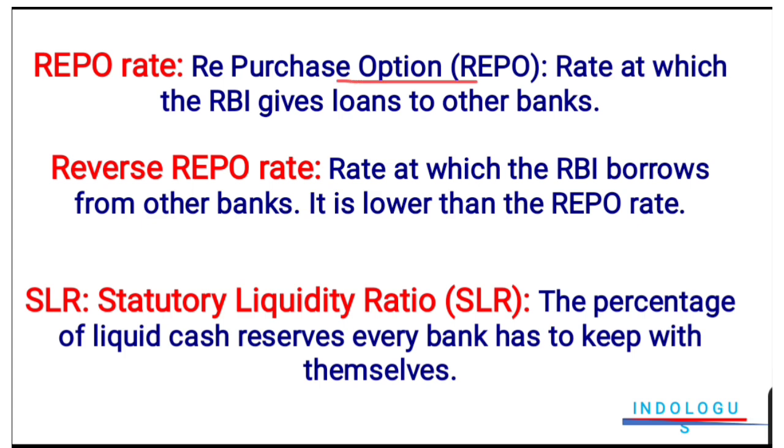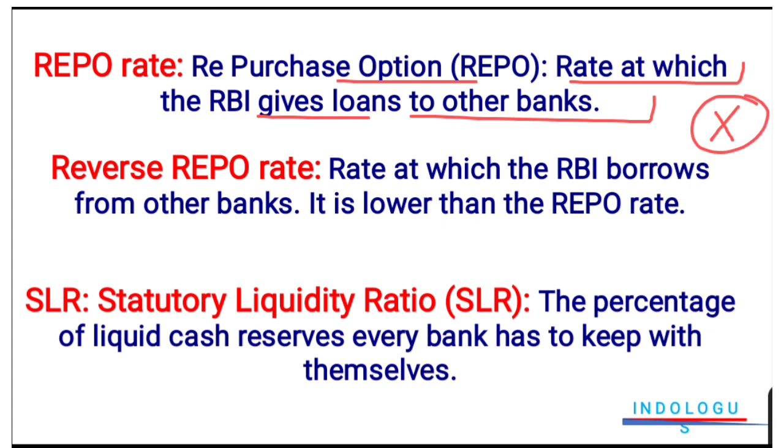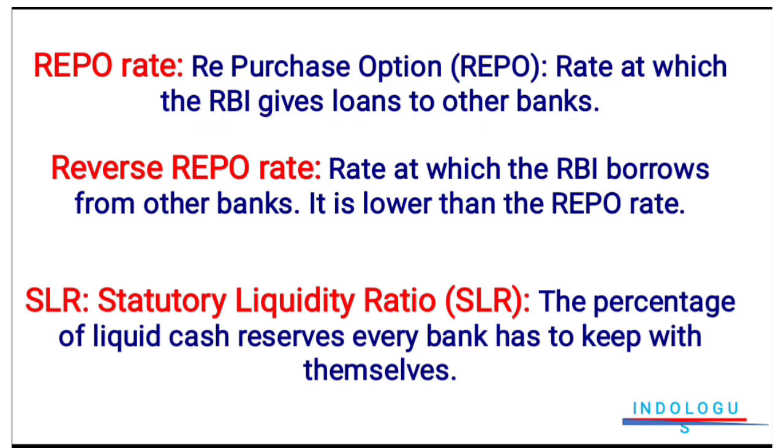Repo rate is the rate at which the RBI gives loan to other banks. So it is mainly a kind of rate at which the RBI provides loan to other banks. For example, we have bank X and it requires a loan. So the rate at which the RBI will provide loan to this bank will be termed as repo rate.